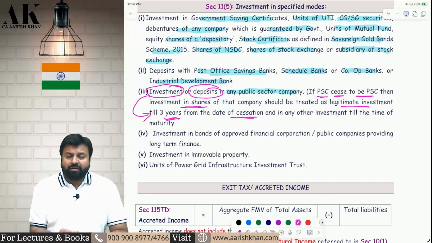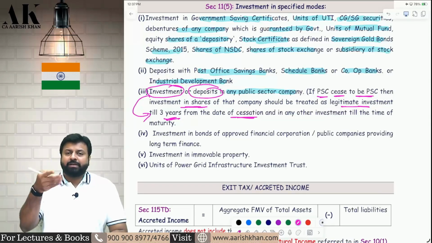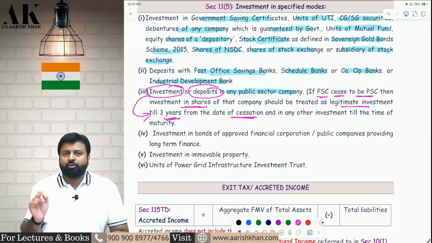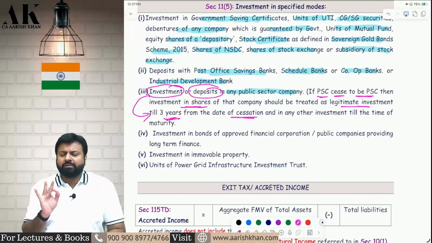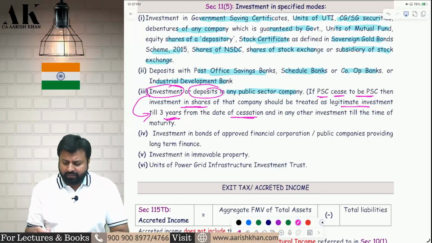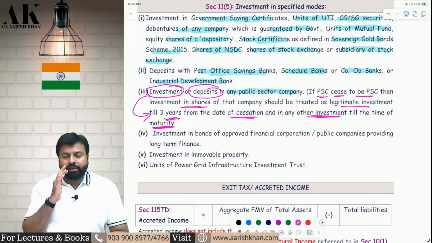So, today you have invested in the public sector company. Now, next year, the company ceases to be a public sector company, they have sold to a private player. Then for 3 years, it will be considered to be a public sector company, don't worry. And for deposit, don't worry, it will be considered as valid till the maturity.